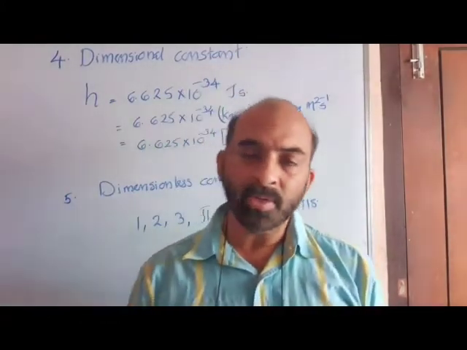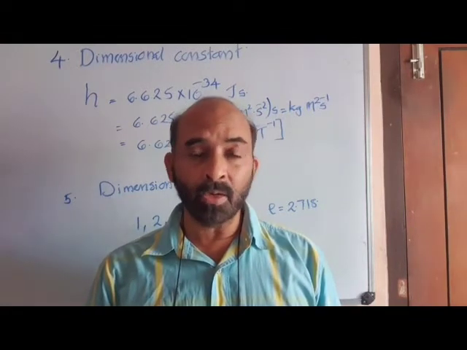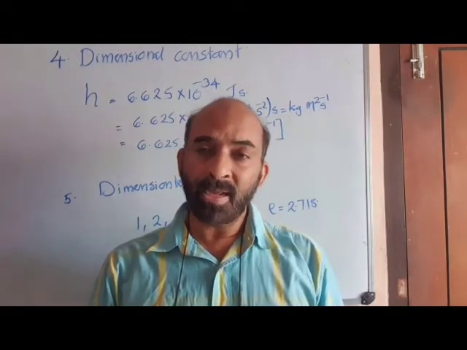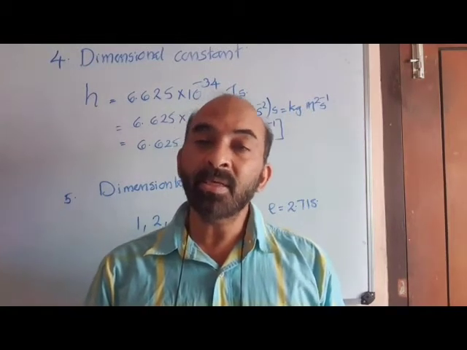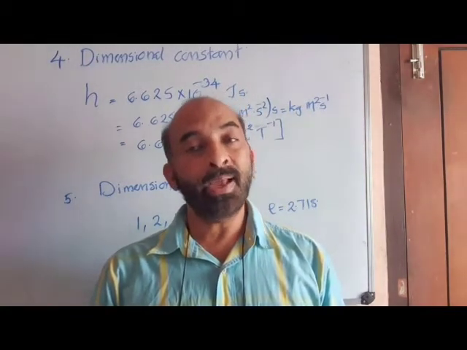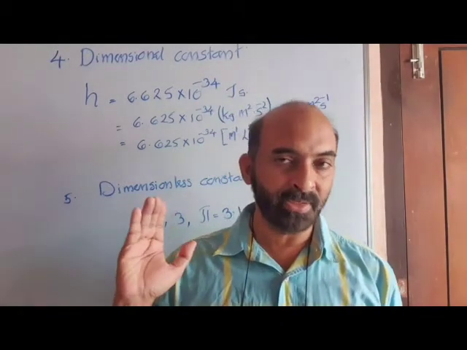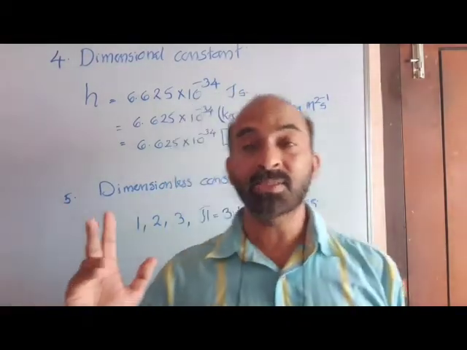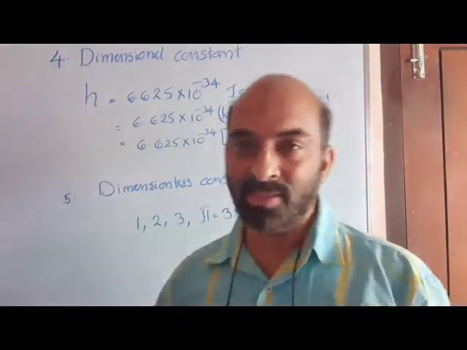Now we have to understand what is meant by dimensional constant, dimensionless constant, dimensional variable, and dimensionless variable. These are the 4th, 5th, 6th and 7th terms.